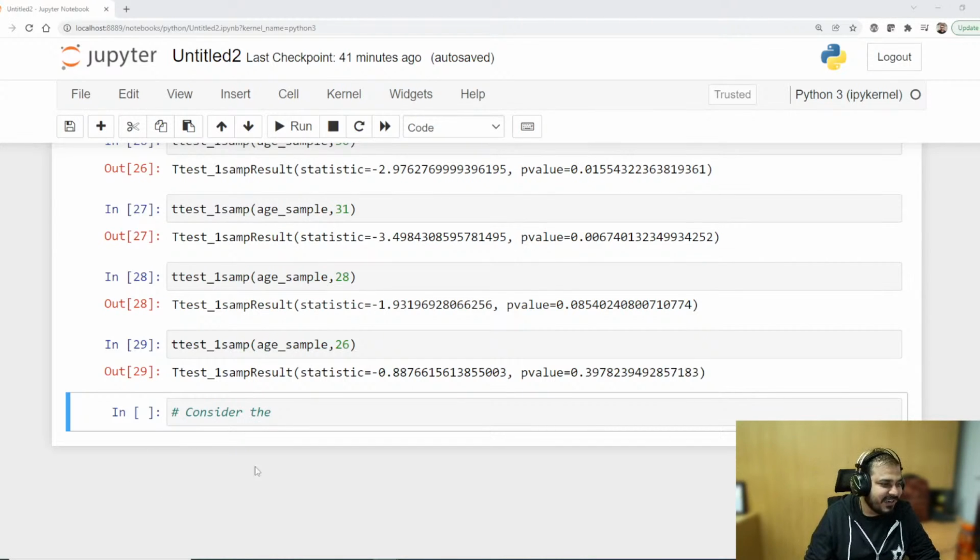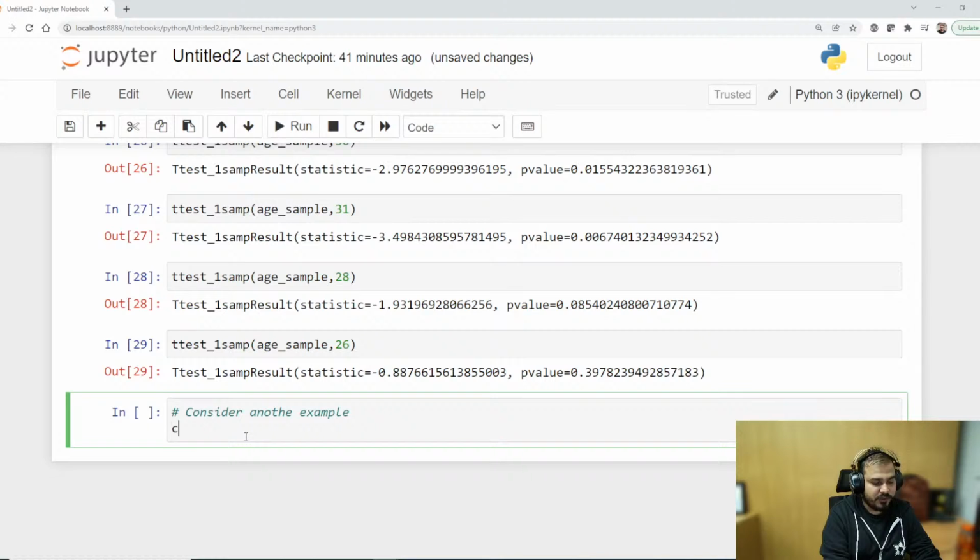Okay, let's consider another example. As usual, this may be our another example. So my example is that suppose I take the ages of the entire college student. Right? So this will basically be my population. Okay, so this will basically be the population.